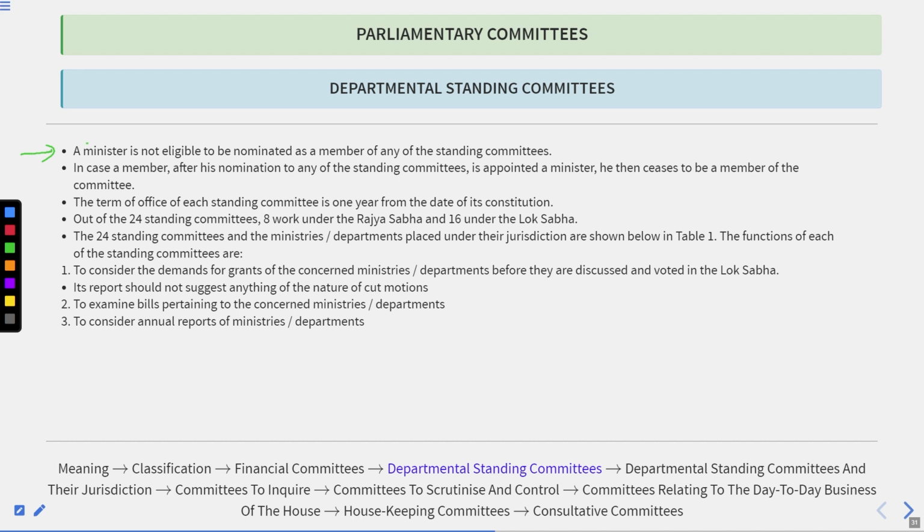Why? Because the standing committee is basically working for setting an accountability of the Council of Ministers or the Union Executive towards the Parliament. So if a minister is by himself a Union Executive, or you can say by himself is a part of the Council of Ministers.